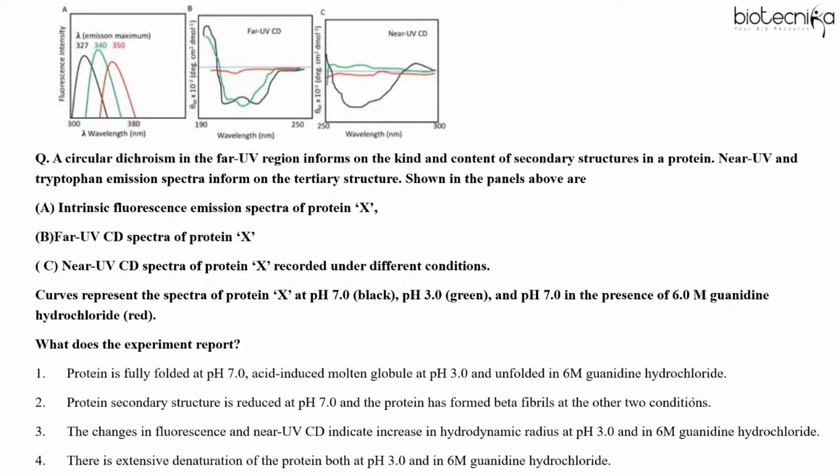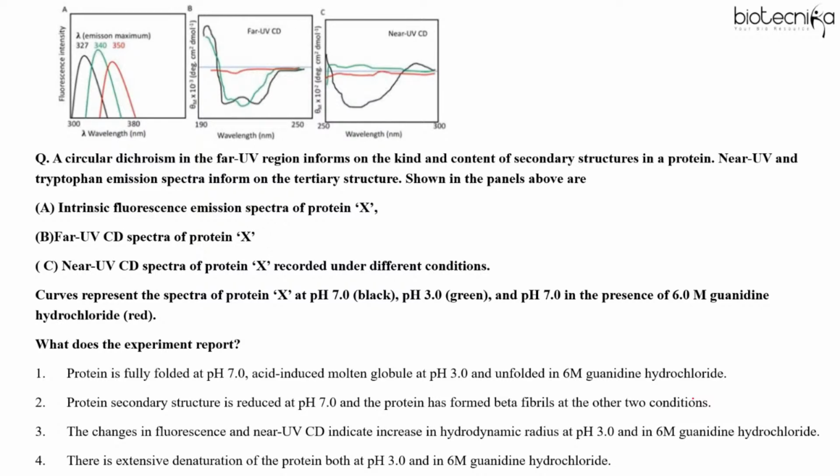Now moving over to another question. Now this is a little bit tricky question. This question is not direct. This question is based on combination of unit 1 and unit 13. So circular dichroism from unit 13 and protein secondary structure from unit 1. So if you are familiar with circular dichroism but not the secondary structure of the protein, you cannot solve this question. If you are familiar with secondary structure but not with circular dichroism, you cannot solve this question. So that means to solve these questions, you need to be thorough with both the things.